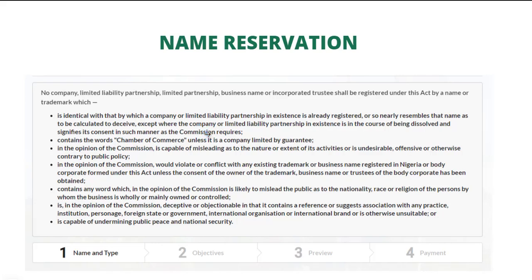Now, I've had a lot of my students get their name approved and reserved. Now, when they file and make payment for its registration, it gets queried.